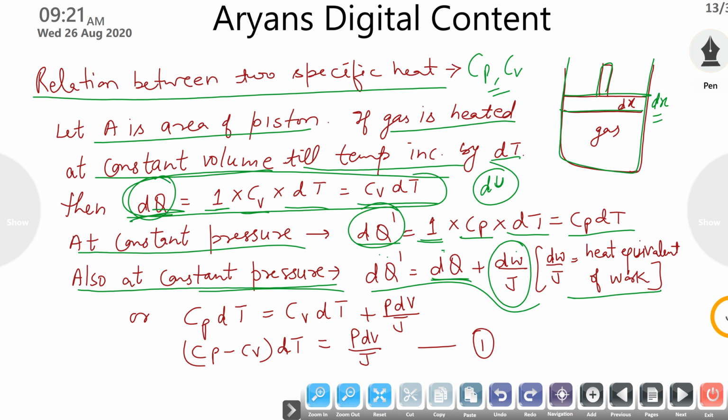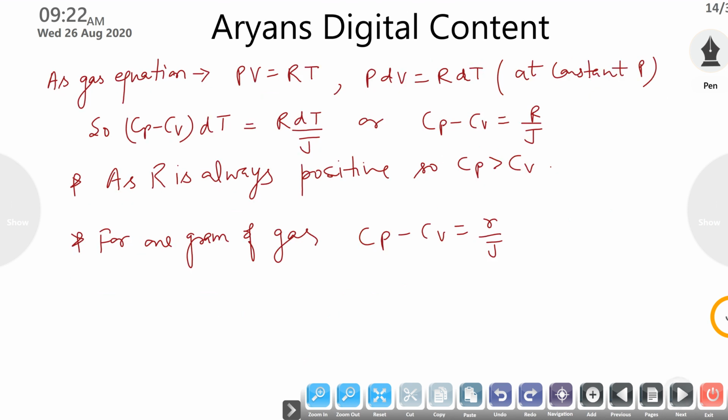Now by putting the values, dq is nothing but Cv dt. I have put all the values from the above equation. So from here (Cp minus Cv) dt is equal to P dV over J. Suppose this is the first equation. Now we know the perfect gas equation is PV is equal to RT. From here I can simply differentiate it at constant pressure.